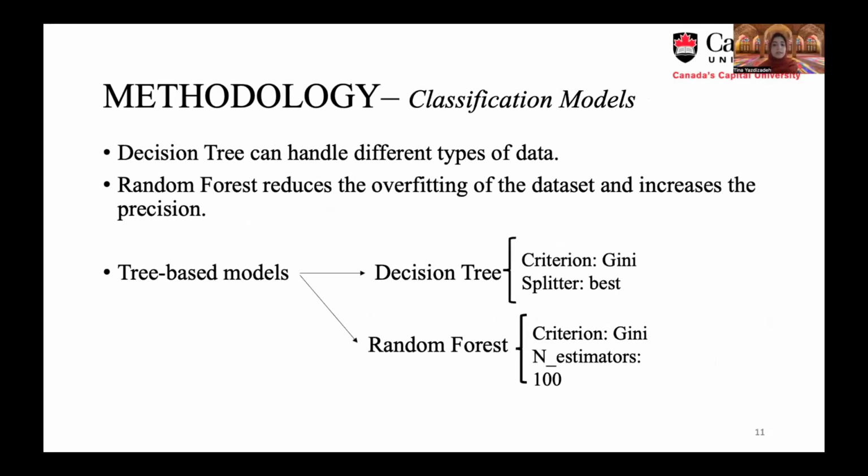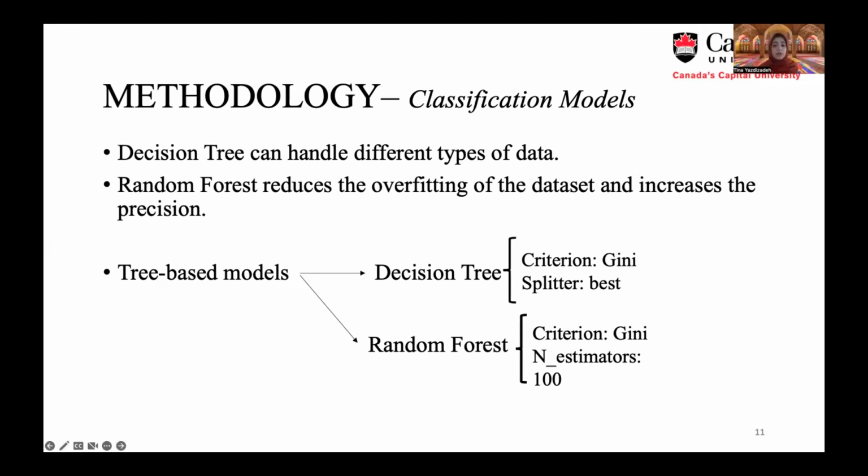So the last step is to use a classification model. As it was mentioned before, we use decision tree, random forest, MLP, CNN, dense, BiLSTM, and LSTM. The decision tree is one of the widely used supervised machine learning models, and it can handle different types of data: nominal, numerical, textual, and so on. The advantage is the main reason for using decision tree in this detection task. We use the Gini index as the criterion, and the splitter is best.